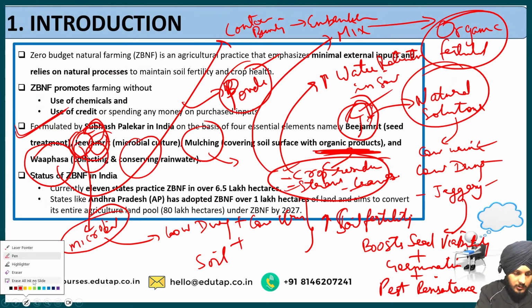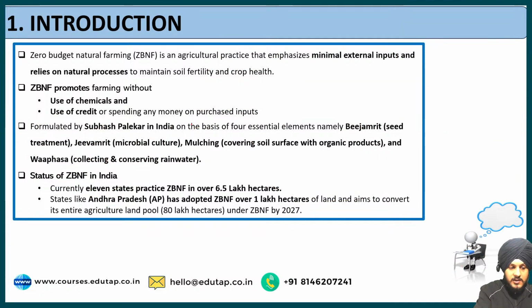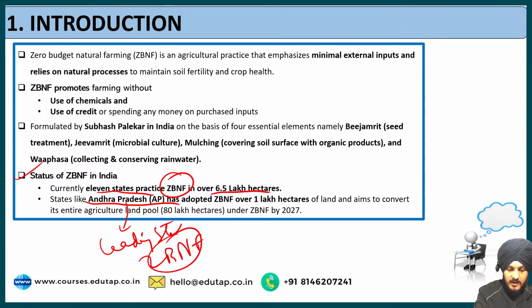So now I hope you got all these points and you have understood all these terms. So let us see the next part, which is the status of zero budget natural farming in India. Currently 11 states practice zero budget natural farming in over 6.5 lakh hectares. Andhra Pradesh is one of the leading states, which adopted zero budget natural farming over 1 lakh hectares of land, and it aims to convert its entire agriculture land pool under zero budget natural farming by 2027. So this is the approach regarding zero budget natural farming.